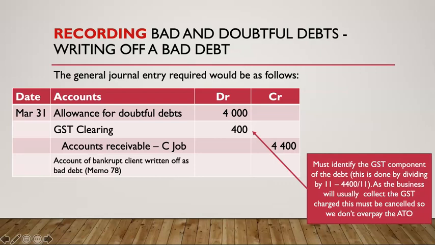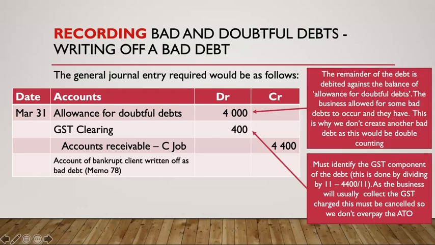It mentions specifically that we had $400 of GST, and as you can see from the arrow, as the business will usually collect GST charged and then give it to the ATO, we must cancel this so we don't overpay the ATO. We no longer are going to collect this GST. So anything we collect in terms of GST must go to the government. We will no longer collect this, so we are going to reduce the liability of our GST, being a debit.